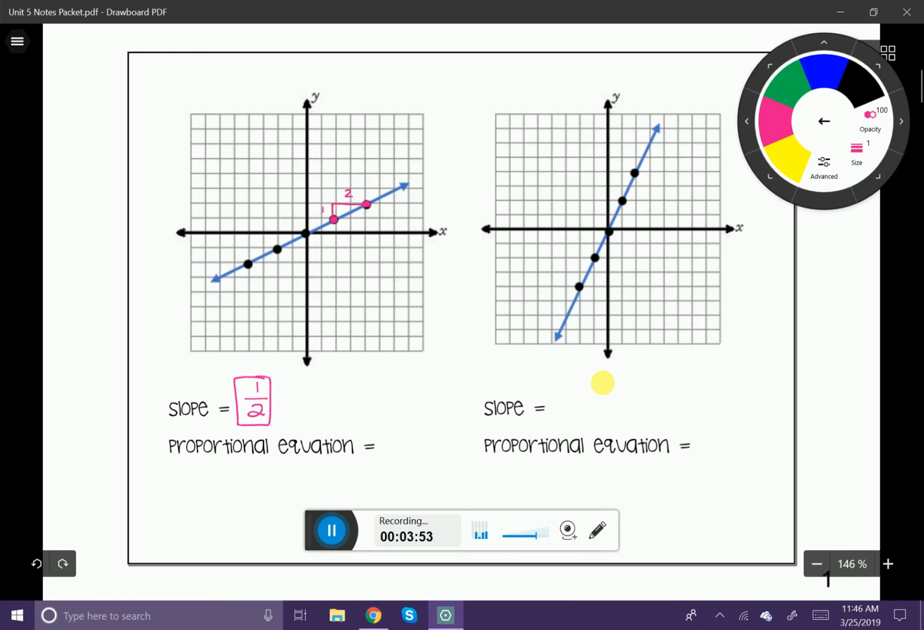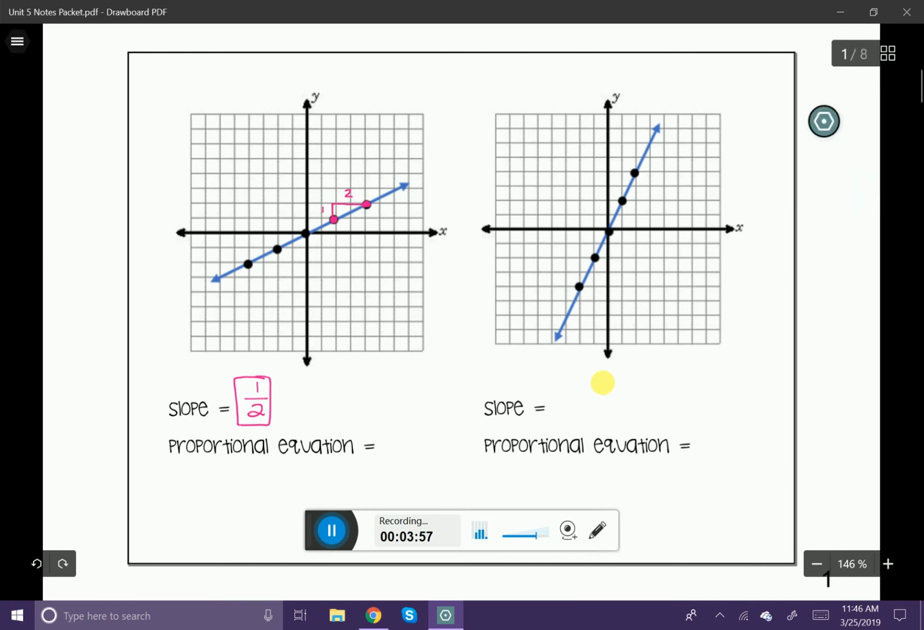So let me go ahead and change my pen color. Let's change it to green here. Let's go ahead and select this point right here, and let's just select the origin. Why not? Let's do a rise and a run. So I'm going to start here and go rise up 2, and I'm going to run 4.